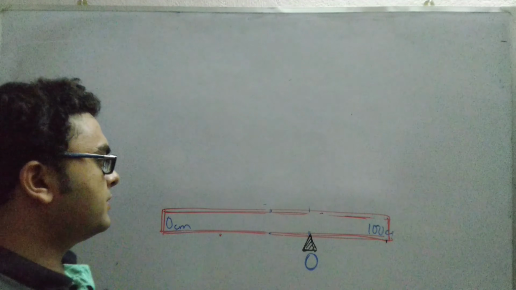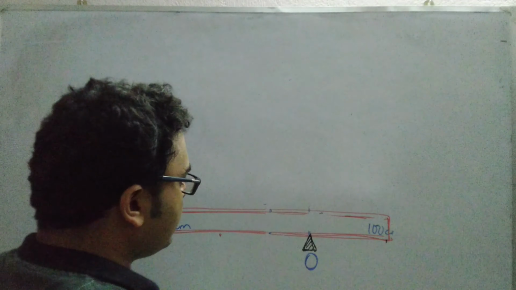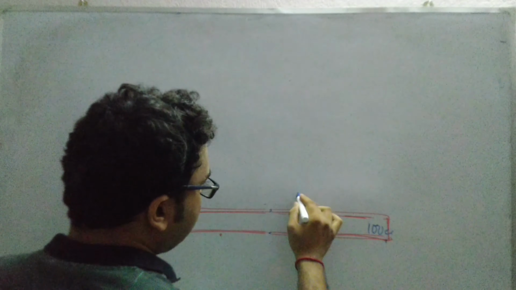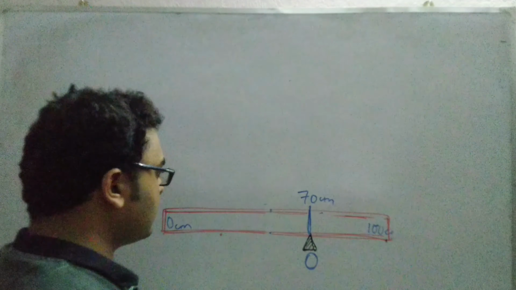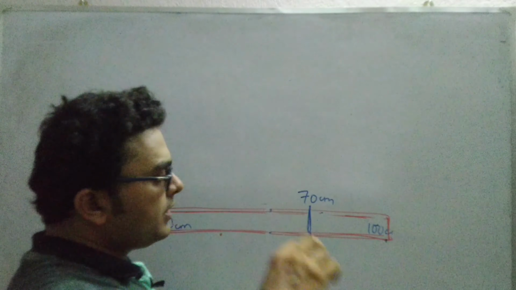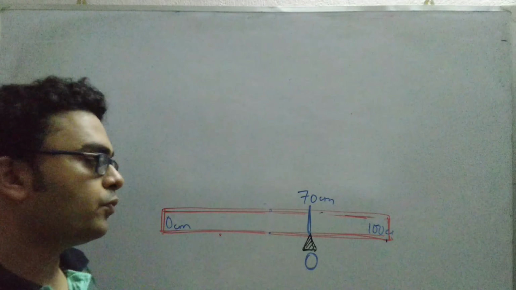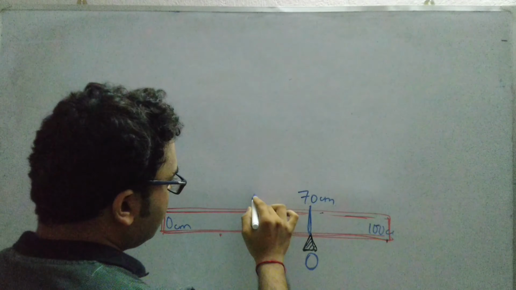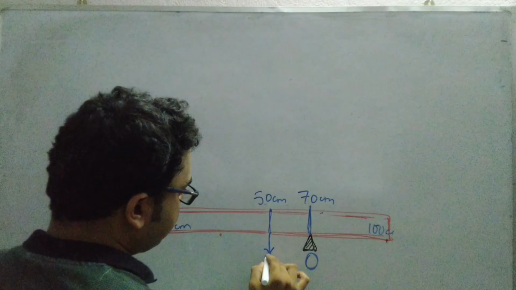Now let us try to solve this problem. This meter rule has been pivoted at the 70 centimeter mark. I hope you have understood what center of gravity is: the point through which the weight of the whole body can be considered to be acting. So it is at this 50 centimeter point that the weight of the meter rule is acting.